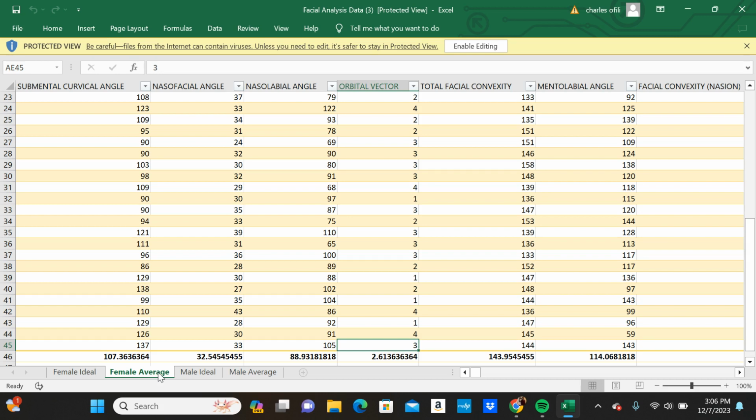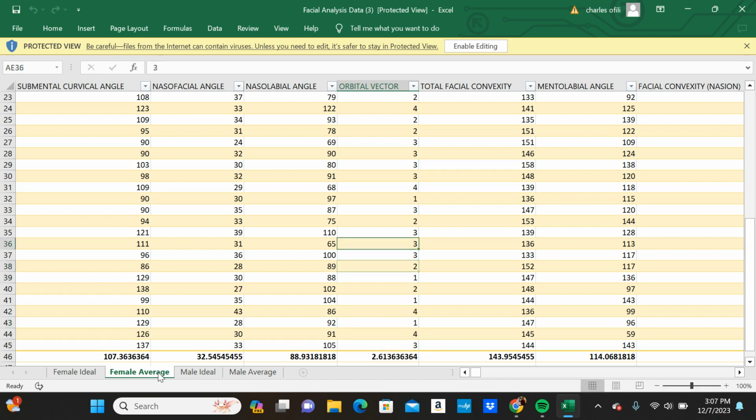1, what that means is that the orbital rim is past the eye and that you have deep set eyes. The 2 is you still have deep set eyes, but it's not all the way deep set. The 3 is you have neutral set eyes, so it's kind of like aligned with the eye and the bone protrusion. And then the 4 is when you have a negative vector, so the actual tissue of the eye goes past the actual orbital rims of it.